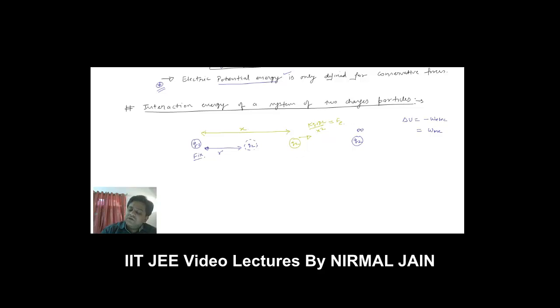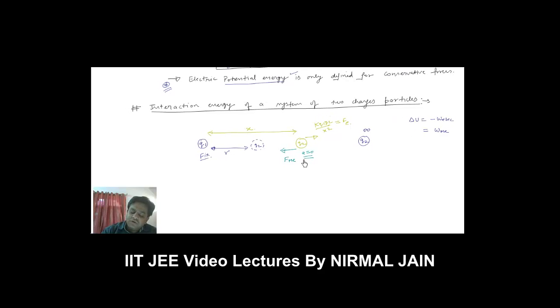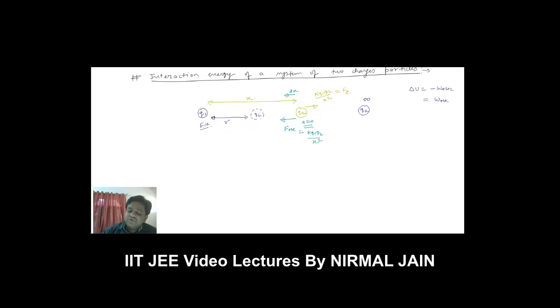And if I want to move this Q2 very slowly, then I will have to apply an equal and opposite force, so that this Q2 does not get accelerated. The acceleration of this Q2 is 0. So if I want to move this Q2 very slowly or without any acceleration, then I'll have to apply the same force, which is also kQ1Q2/X² in the forward direction. Now if this charge is moved by a small distance, let's say dx, this force is variable, so I want to just calculate the work done by electric field, right?